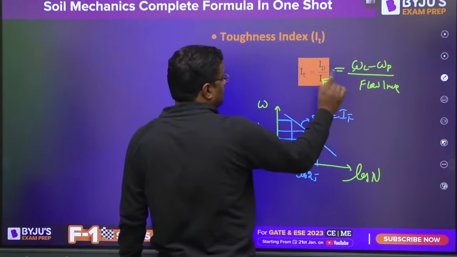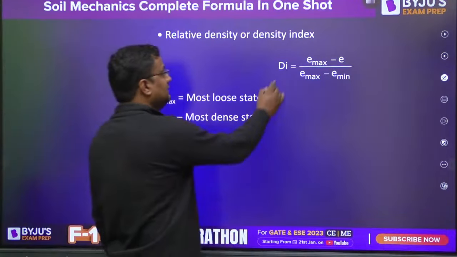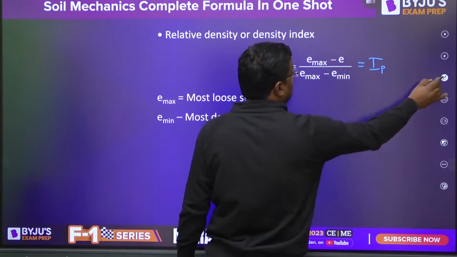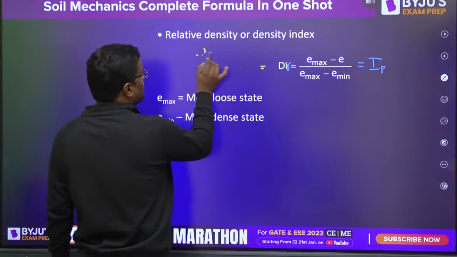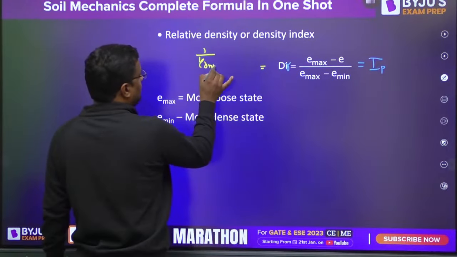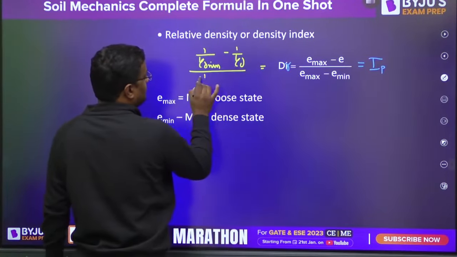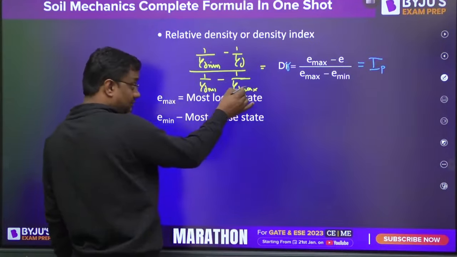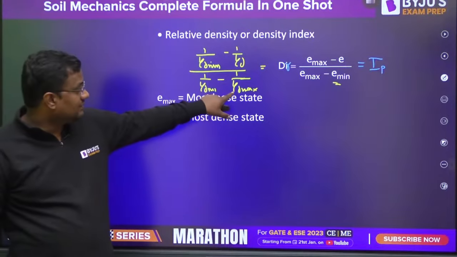Okay. Now this is DR, relative density, Emax minus E upon Emax minus Emin, also written as ID. And this formula is also such that when void ratio is maximum, then gamma D is minimum. When void ratio is maximum, gamma D is minimum. When void ratio is minimum, gamma D is maximum. Okay, density will be maximum at that time.